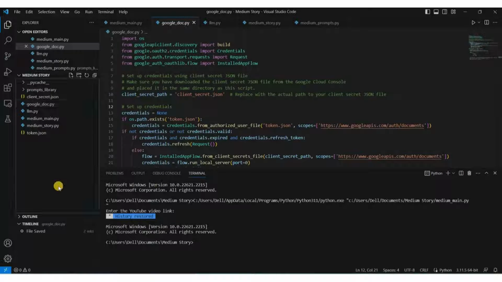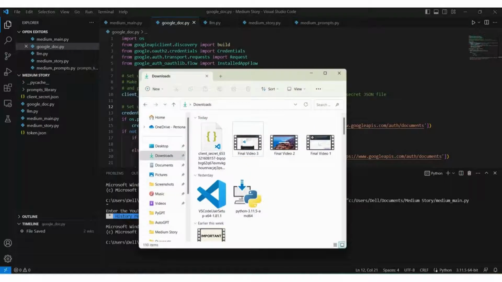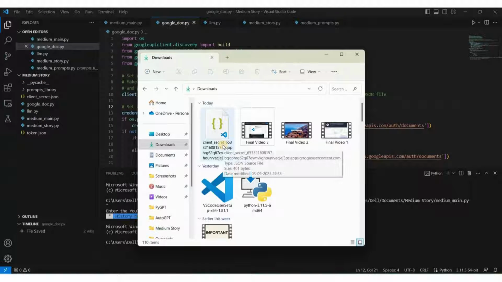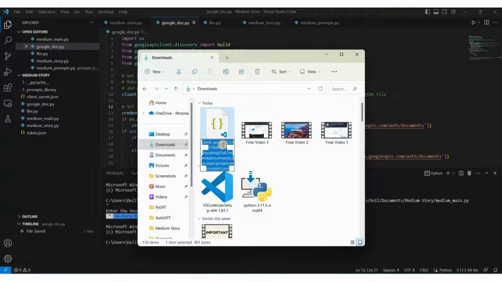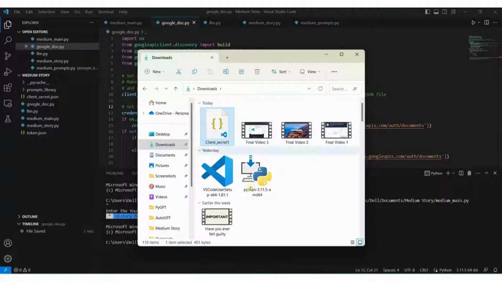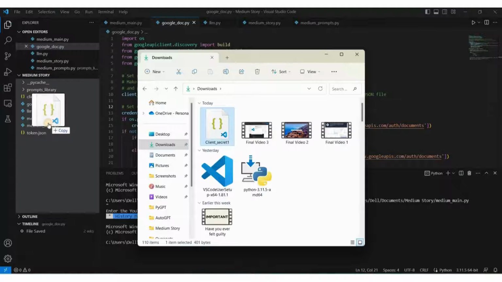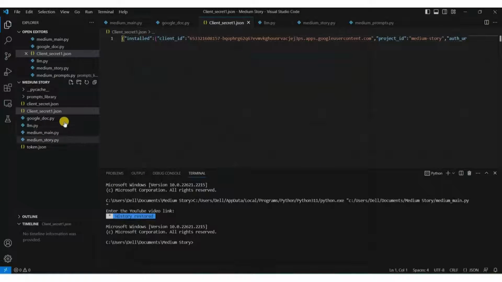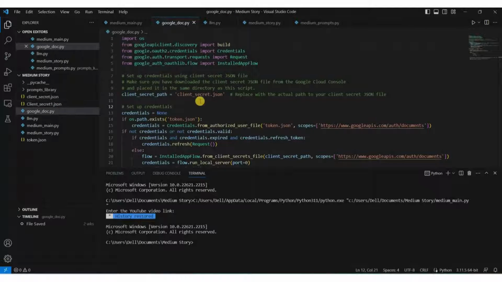So for that, we'll rename the file that we have just downloaded, and to do that, we will go to the file manager, and here we will rename it, right? We will rename it to something like client secret one. That's all. Okay, and then we can simply bring it here. Now you can see that it's here. So we have brought it here, and now we will change this path here.